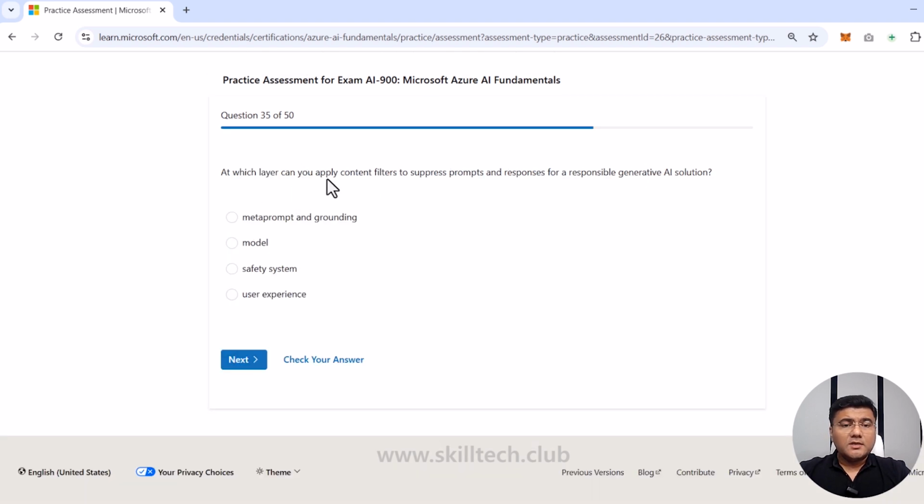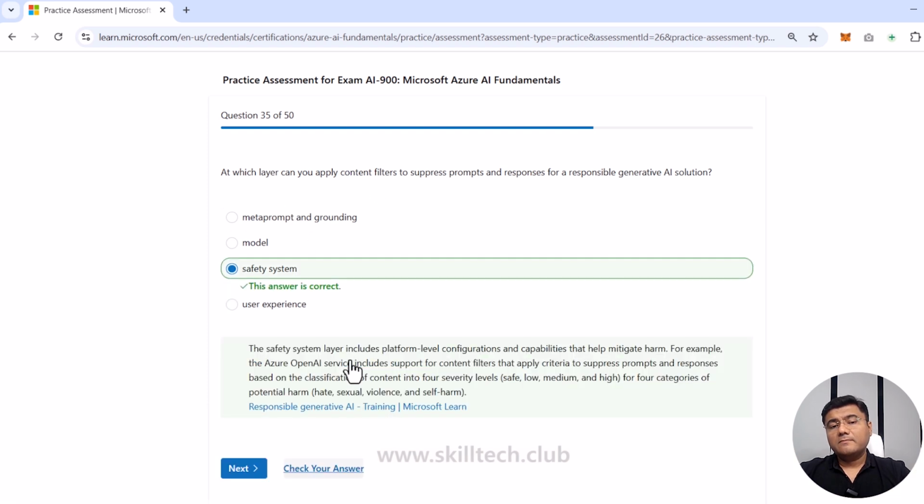At which layer can you apply content filters to suppress prompts and responses for a responsible generative AI solution? Now, this is talking about the layer which you can apply for content filtering. Now, meta prompt and grounding, model, safety system, or user experience. Obviously, safety system is going to be the right one because we want to apply content filtering.